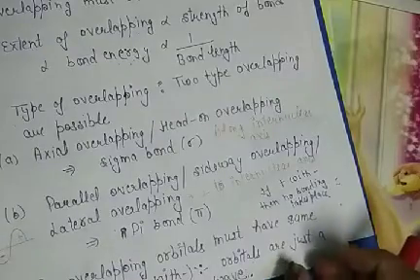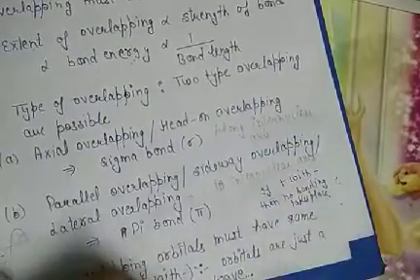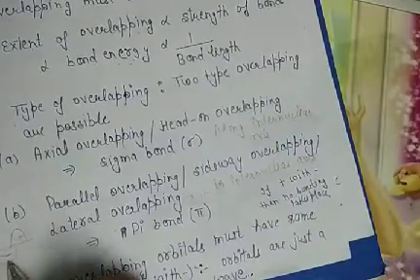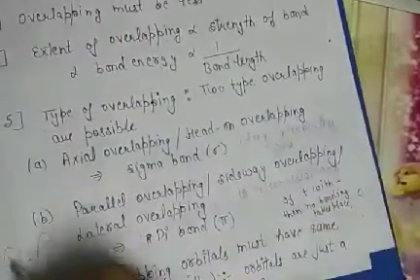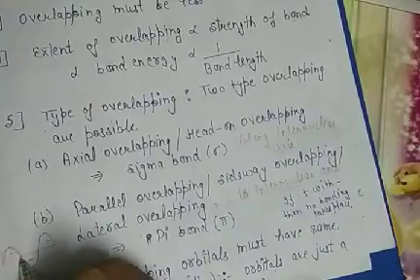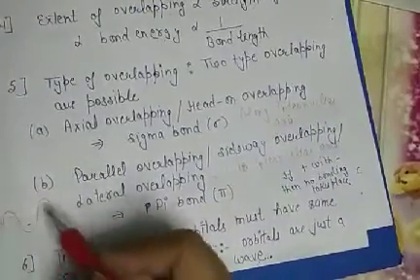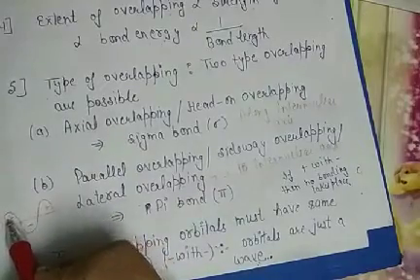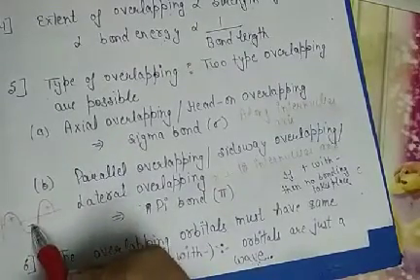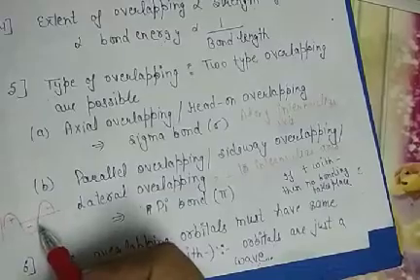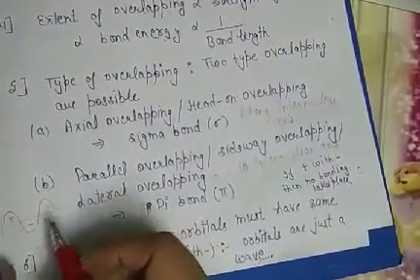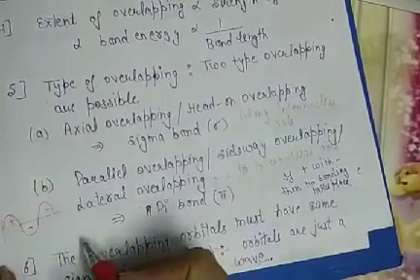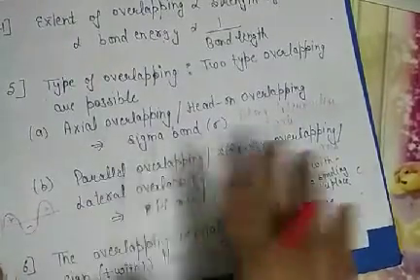Suppose this is a wave in which the upper portion is called crest and the lower is called trough. If we assume that it is positive and it is negative, the effective collision between two waves is that crest overlaps with crest and trough overlaps with trough. Then it is called effective collision.